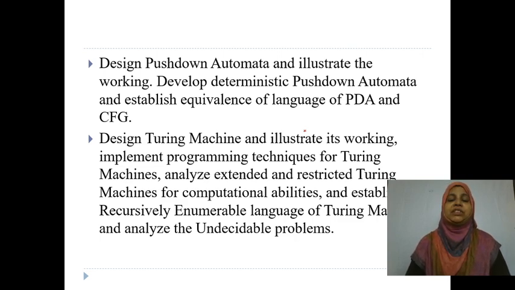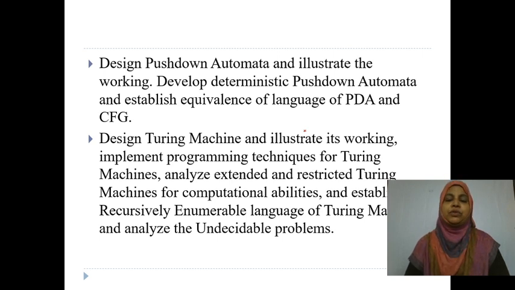Fifth unit is the Turing machine. In the fifth unit you are going to learn the complete concepts of the Turing machine, design the Turing machine and its working, and implement the programming techniques for Turing machines. Here, what different types of input you give to the Turing machine, how you check whether the given language is accepted by the Turing machine or not, what the different types of moves are, left move and right move in the Turing machine, and how you are going to decide